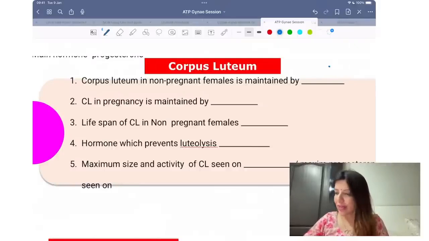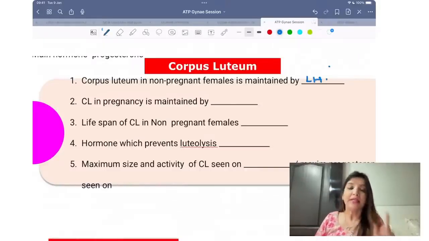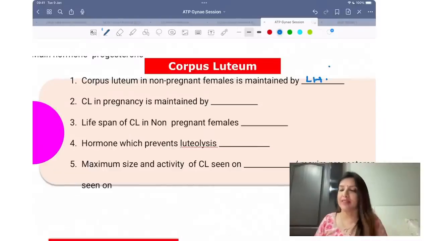Quickly tell me. LH. Excellent, excellent, Priyanshu, Anku, Mohammed. It is LH. Same function in pregnancy is done by?